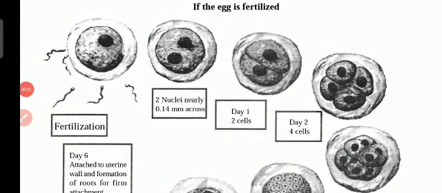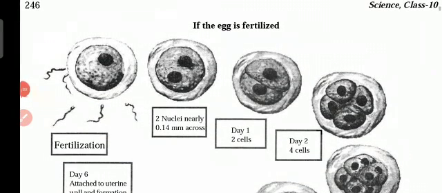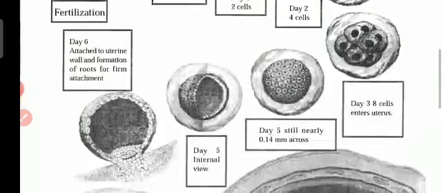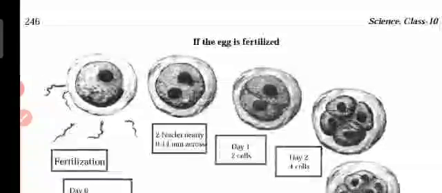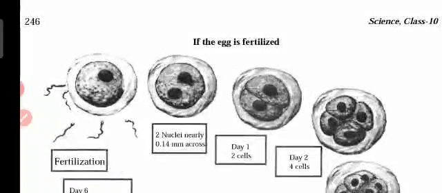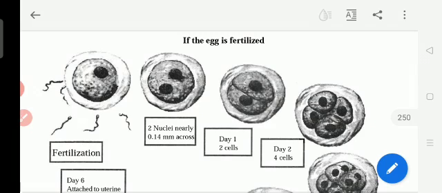Good morning, students. Today we learn some stages of the development of a child in the womb, how the child is growing. We are all human beings. We are all born from the mother's womb, and we all stayed in the mother's womb for 9 months. So we study how our growth takes place inside our mother's womb.